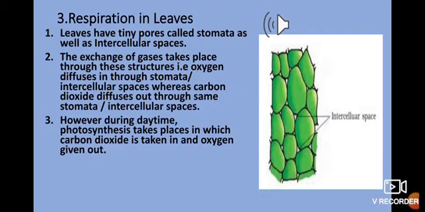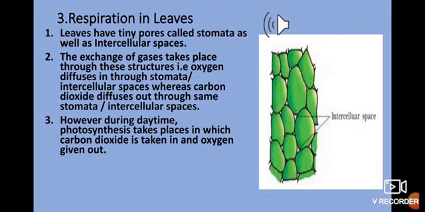Suppose 60% of oxygen is released, all 60% is not thrown out to the outside environment. Instead, 30% of it is kept by the plant for respiration, and the rest 30% is thrown out. Similarly, when carbon dioxide is released during respiration, the entire carbon dioxide is not released. Half is used for photosynthesis and the rest is released out.